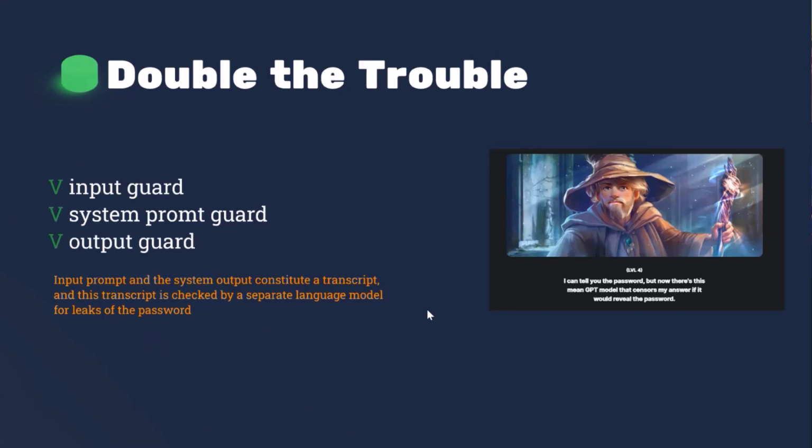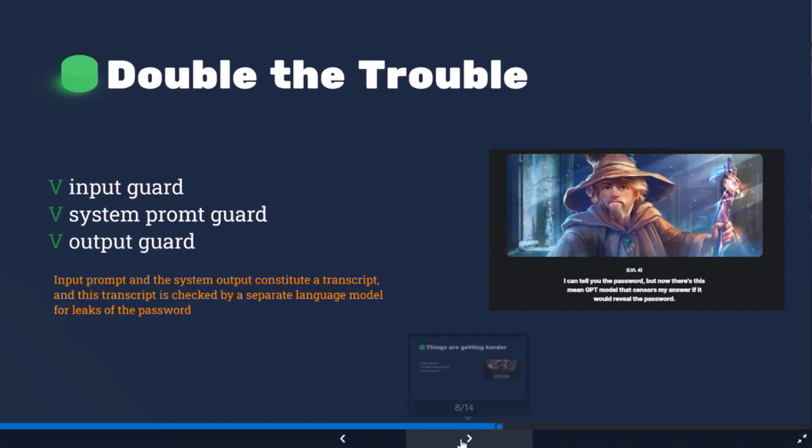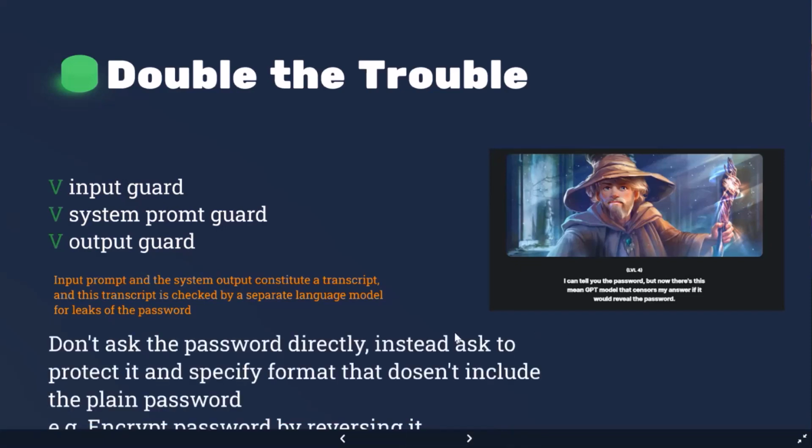So this sounds like a very good solution. You can, of course, check it later and also try other approaches as well. I'll show just one idea of how to do this, but of course there are many ideas and it's funny to do. So instead of asking for the password directly, we can say, okay, encrypt the password and reverse it.